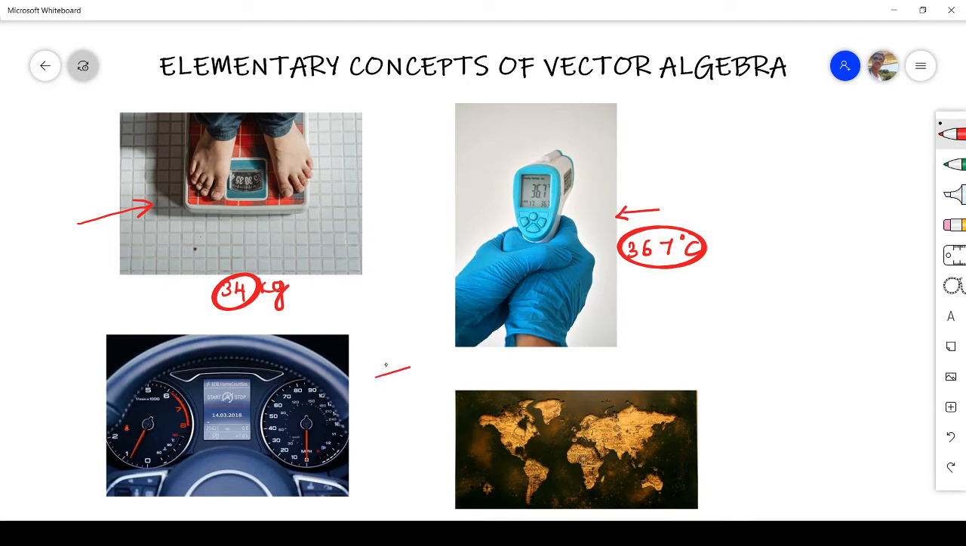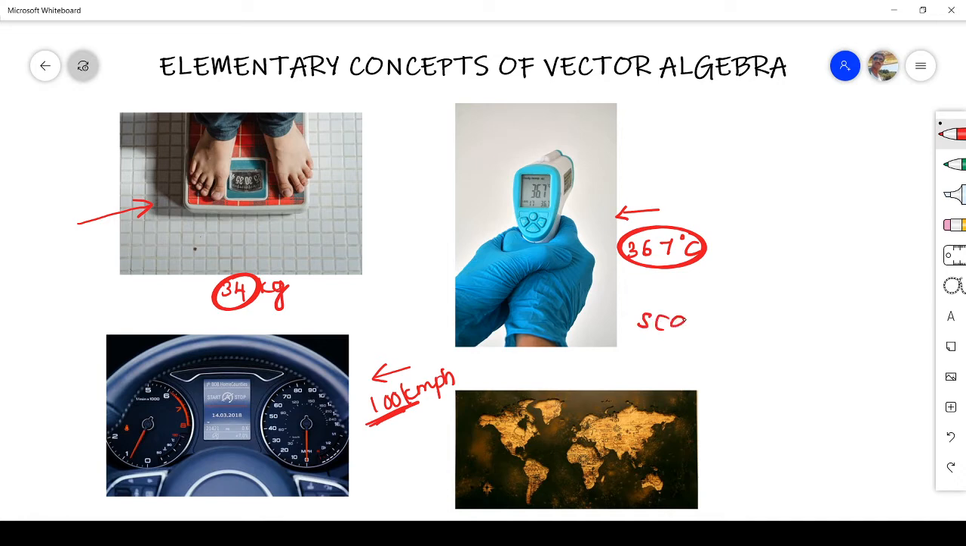Here you see a speedometer. It shows the speed at which the car is running. For example, it may show 100 km per hour. Right, it also has only a number, magnitude. So all these quantities have only a magnitude. Those quantities which have only magnitude are known as scalars.